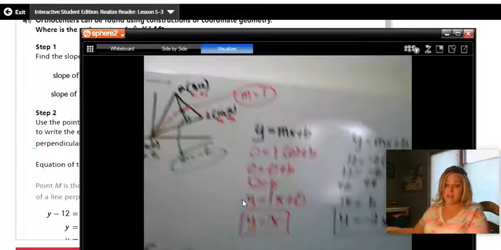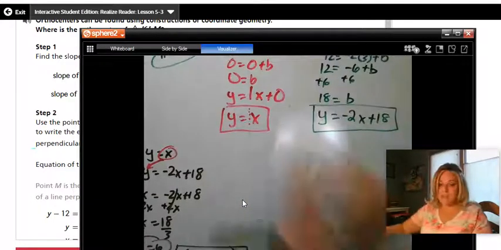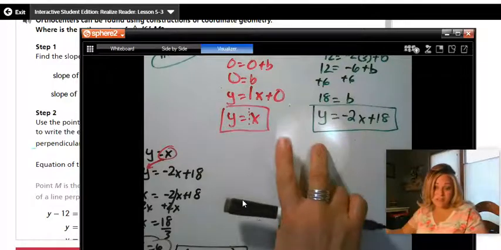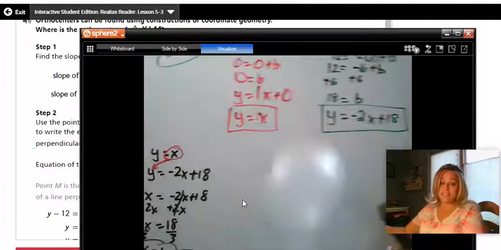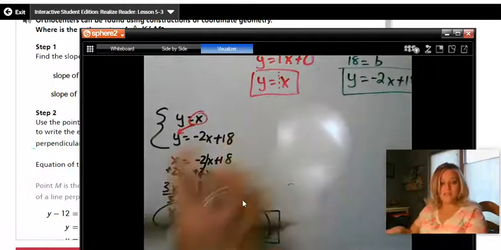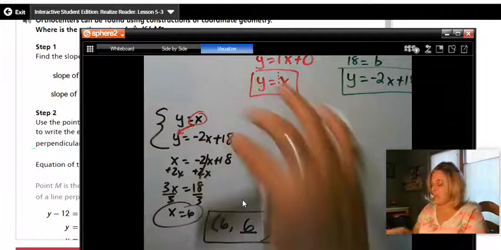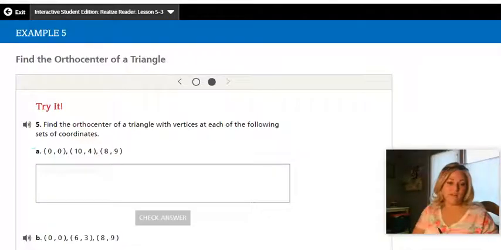That's a lot of algebra for one problem. And so you do have to find the slope of the line, the perpendicular slope of the line, find the equations of the lines, solve using systems of equations, and then solve for the actual coordinate. All right, find the orthocenter.